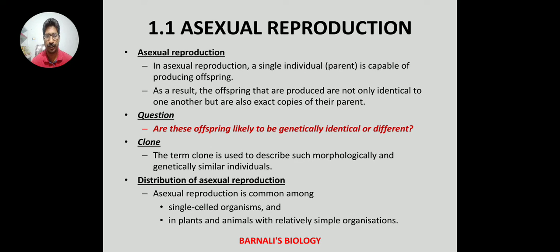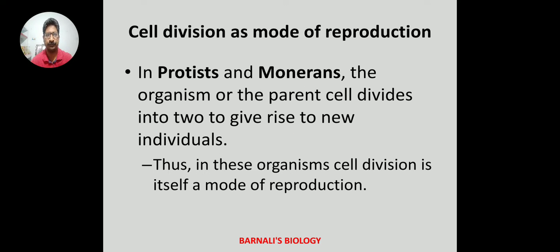Distribution of asexual reproduction. Asexual reproduction is common among single-celled organisms and in plants and animals with relatively simple organizations. Cell division as a mode of reproduction. In class 11th, we have learned that when growth takes place, cell will divide. One cell divides into two, two will divide into four. But in protists and monerans, the organism or the parent cell divides into two to give rise to new individuals, and in this case, the organism's cell division is itself a mode of reproduction.